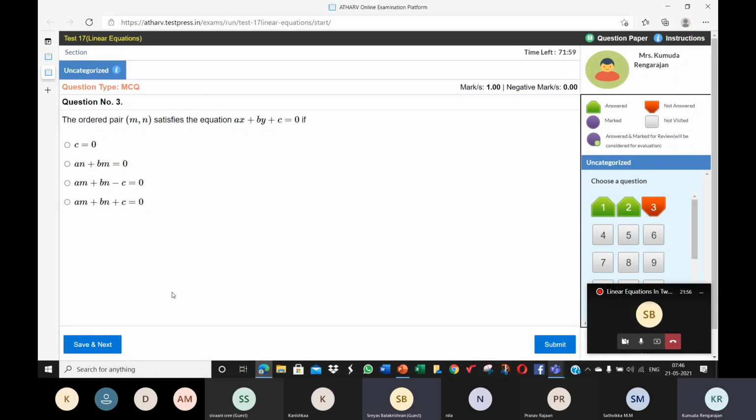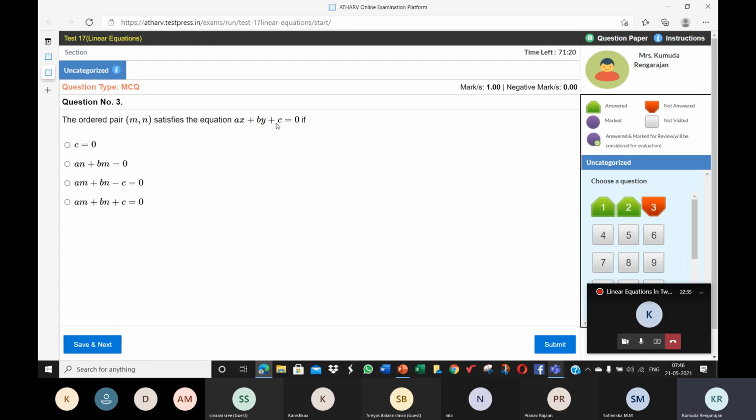The ordered pair m, n satisfies the equation ax plus by plus c is equal to 0 if, in place of x, you use m and in place of y you use n, and the value of am plus bn plus c is 0. It means the ordered pair m comma n satisfies this equation.